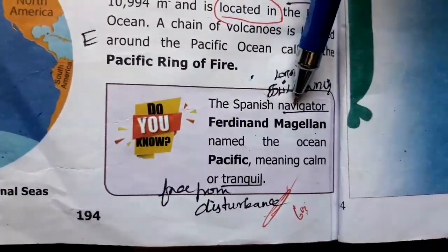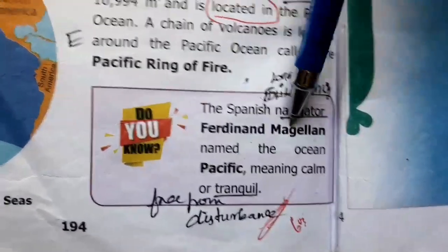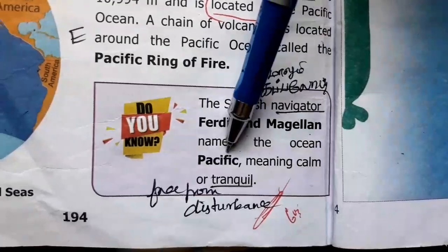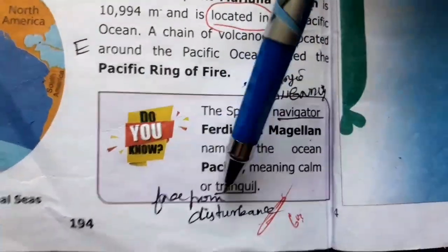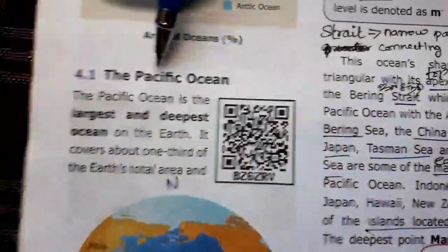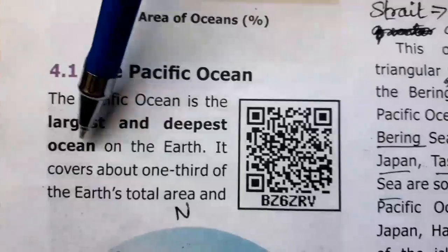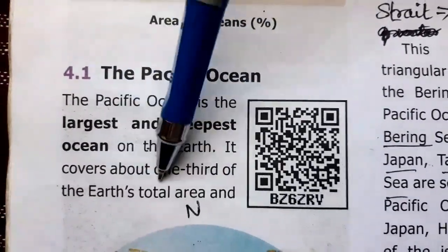The Spanish navigator, that is, a person who navigates the ship, Ferdinand Magellan, named the ocean Pacific because it is calm or tranquil. Tranquil means free from disturbance. The Pacific Ocean is the largest and the deepest ocean on the earth. It covers about 1/3 of the earth's total area and spreads for about